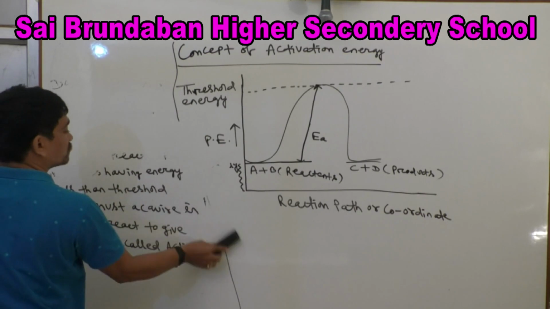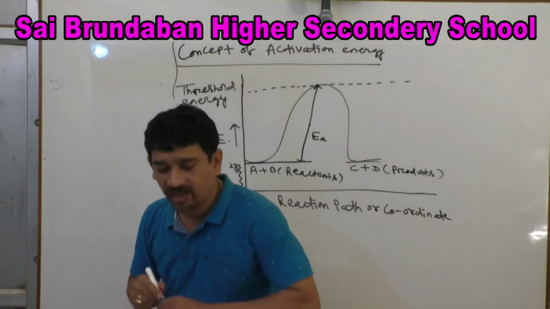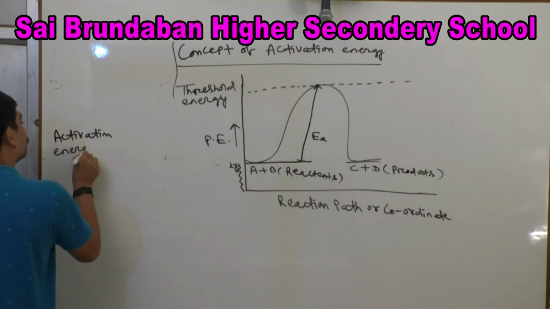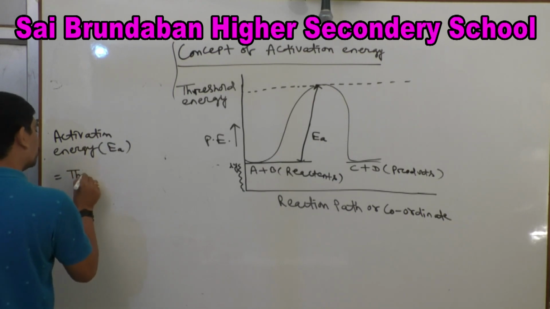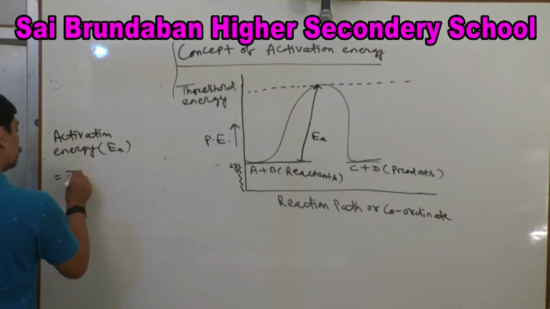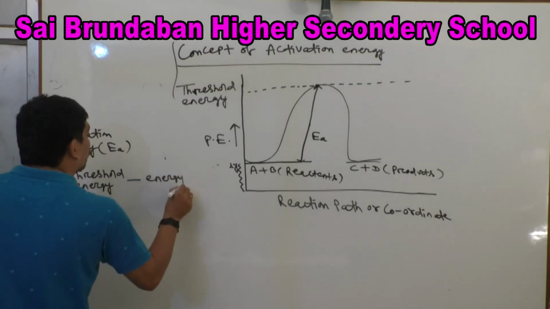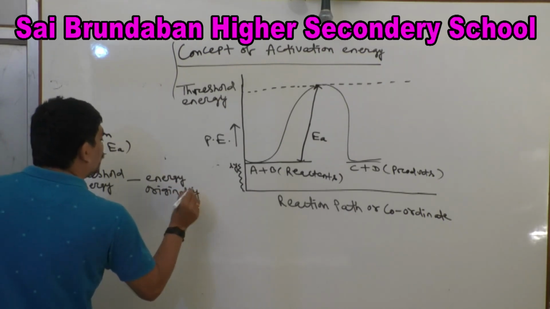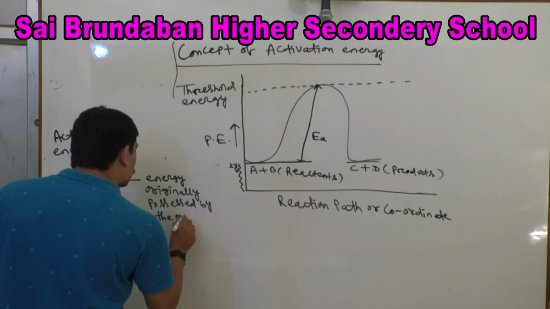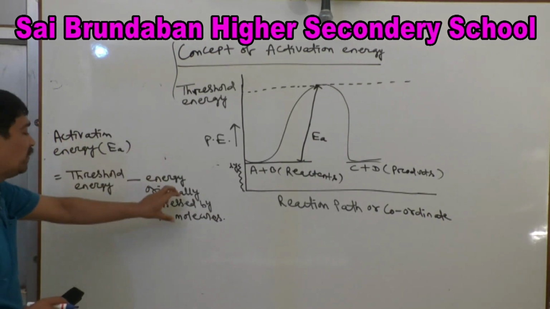So we can write activation energy, EA, equals threshold energy minus energy originally possessed by the molecule. So activation energy equals threshold energy minus energy originally possessed by the molecule.